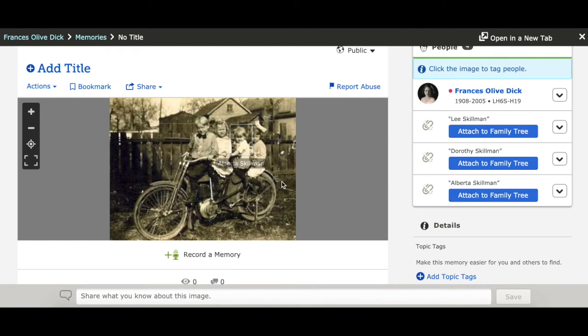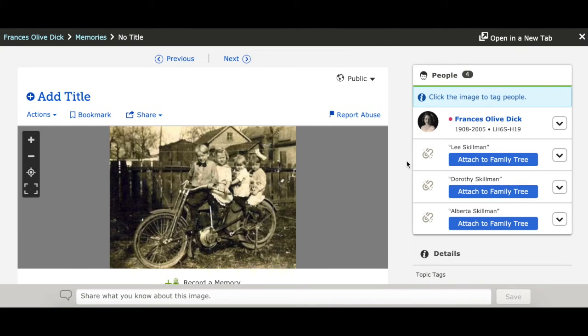Now, we've added all three of them. It lists 4 people in the photo, so that is great. But you can see this little broken link symbol, and that means that they're not yet attached to the family tree. The cool thing about this is if later on I want to add more photos of these people, I won't have to go and type in their name or reattach them to the family tree. Those steps you just have to do once for each person.